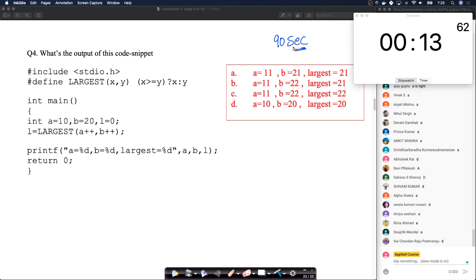Again, I am trying to speed up slightly. I'll try to explain reasonably well, but I want to also finish the 10 questions we have for C. I'll explain every solution, but I may not be able to answer every question in the comment section. Our team is doing a great job of trying to answer as many as possible in the chat window.